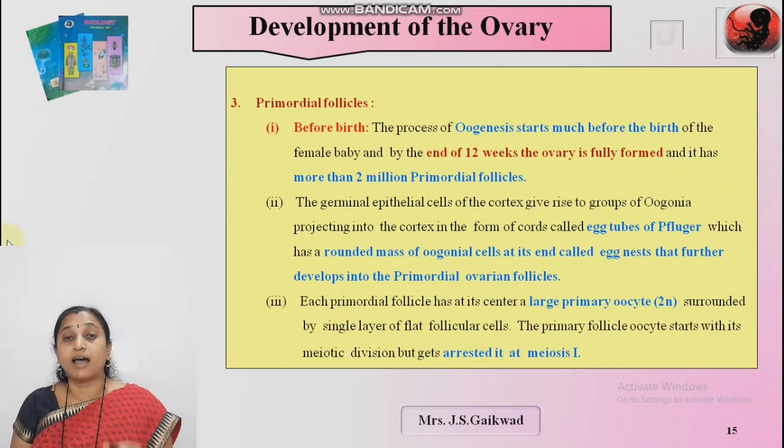in the center a large primary oocyte, which is a diploid cell. Each primordial follicle has a large primary oocyte which is diploid, and if this primary oocyte is surrounded by 2 or 3 layers of follicular cells, then it is known as a primary follicle, and at this stage they get arrested at meiosis 1. This is all about the primary follicles.